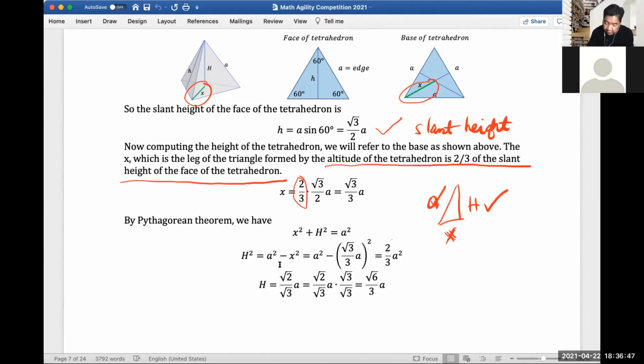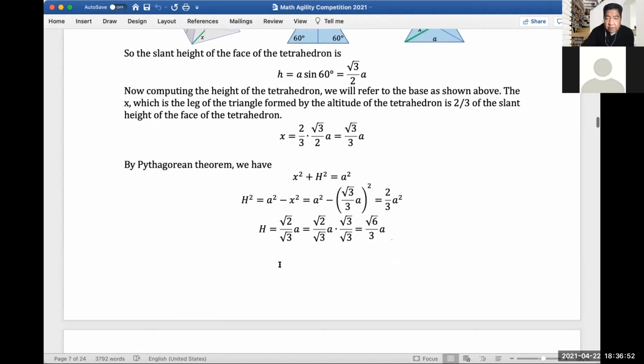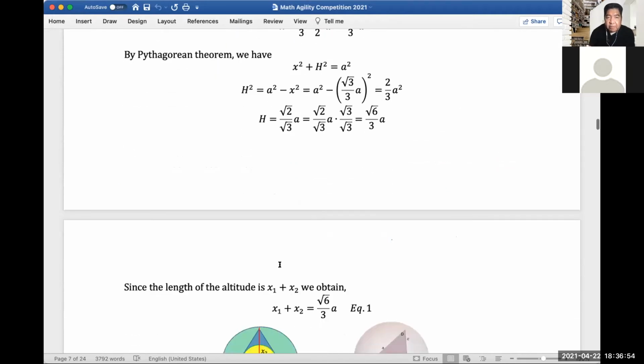So let me clear this and move the screen up. By the Pythagorean theorem, we have x squared plus H squared equals a squared. Simply move x squared to the right-hand side and substitute its value. Earlier we computed it as square root of 3 over 3 a. So we will get the height of the tetrahedron as square root of 6 over 3 times a. Okay, so now we have this value for H.